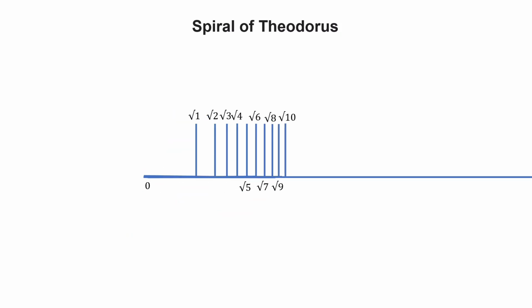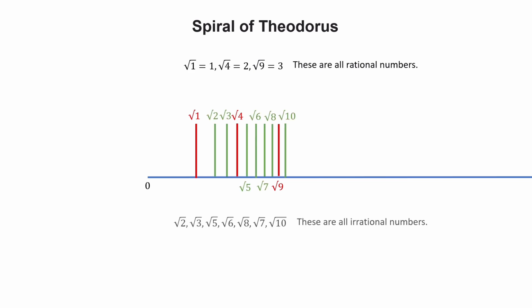Here, √1, √4, √9 are 1, 2, and 3, which are rational numbers, but √2, √3, √5, √6, √7, √8, √10, etc. represent irrational numbers because they are square roots of non-perfect squares.